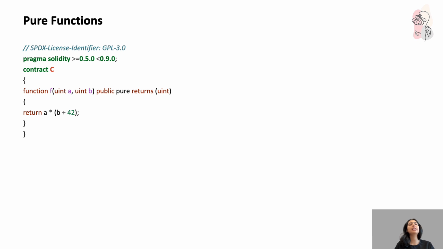So here, your function f is passed two arguments, uint a, uint b, and declared as public and pure. It is also mentioned that this function is going to return a uint value. Now what are you returning? Return a times b plus 42. It makes it a pure function because I did not care to know anything about the blockchain. All the data I used was the data that was passed to me.